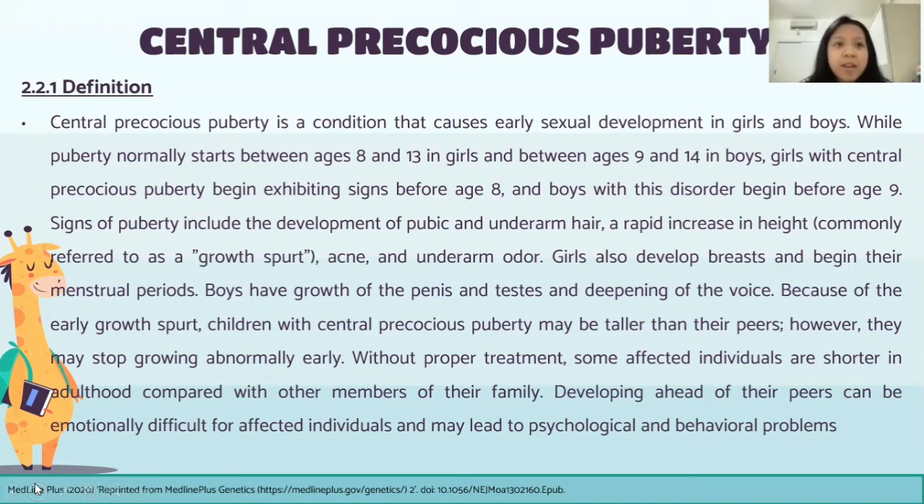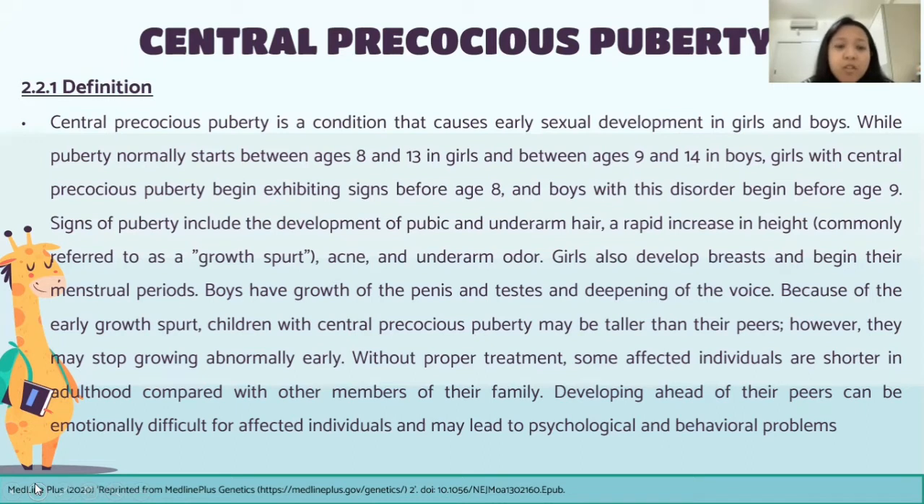I will explain about CPP. CPP, central precocious puberty, is a condition that causes early sexual development in girls and boys. While puberty normally starts between ages 8 and 13 in girls and between ages 9 and 14 in boys, girls with central precocious puberty begin exhibiting signs before age 8, and boys with this disorder begin before age 9.